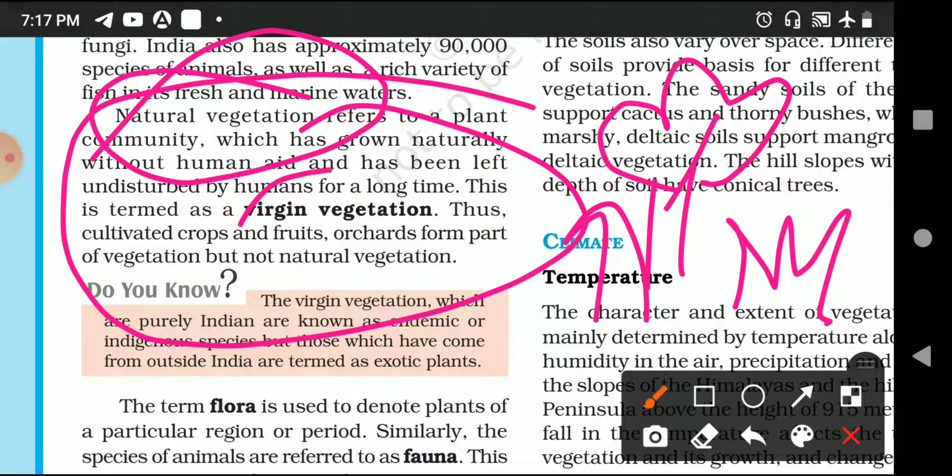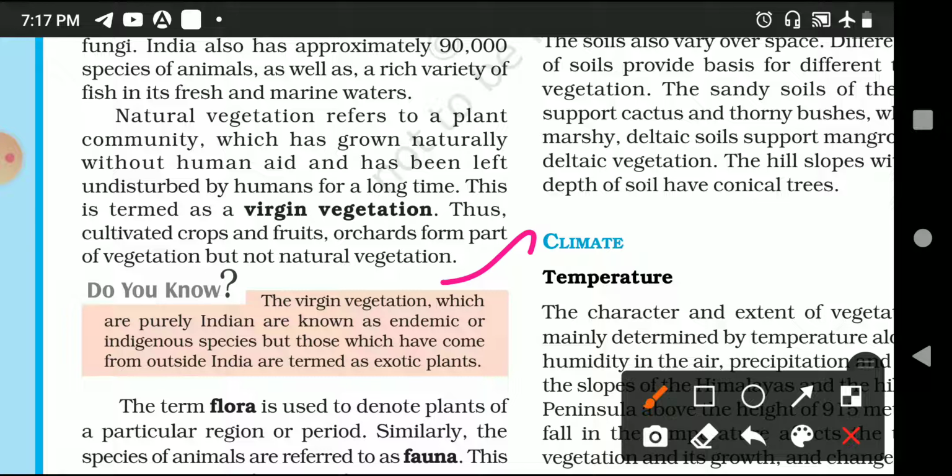What is virgin? This is given here. You can go through it. So virgin vegetation which is purely Indian is known as endemic, that simply means which is purely native. Native means those which started growing right here, and have not been brought from anywhere else, that you know as endemic. And the thing which has come from outside of India is termed an exotic plant. I hope you understood these two terms, that is virgin vegetation, endemic and exotic.